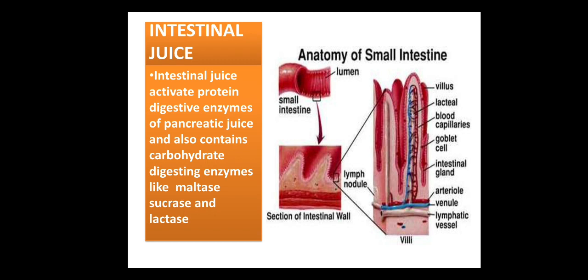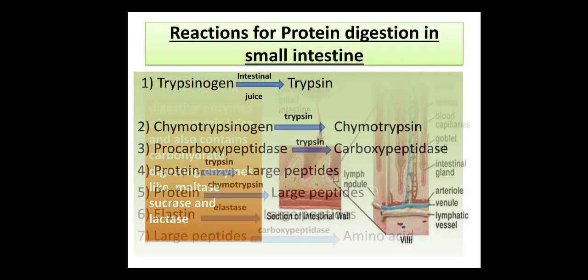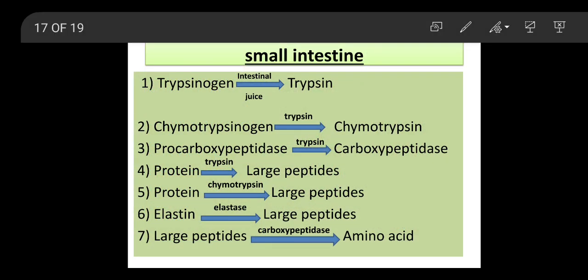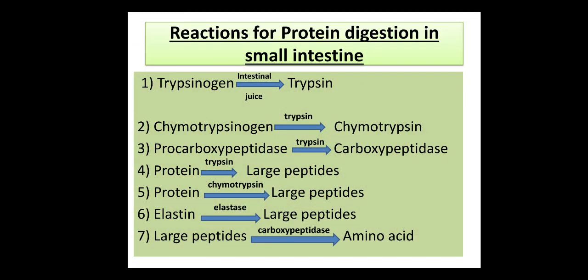Here I have shown the diagram, that is the anatomy of the small intestine, a section cutting of the small intestine. To show you the inner section of the intestine, I just want to show you the intestinal gland here. As you can see, the intestinal gland. Now next we have the reaction for protein digestion in the small intestine. How can protein be digested in the small intestine?